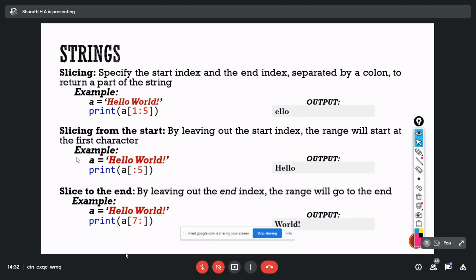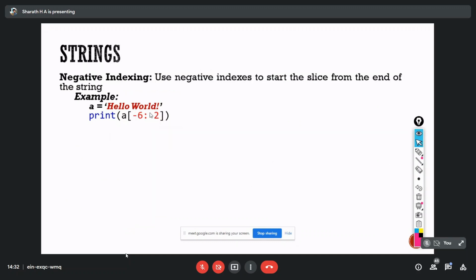In all these examples I had given positive values, whereas we can also use negative values. What's the difference between positive and negative values? Positive values always start from left to right, whereas negative values start from right to left. That means positive is from start to end, from left to right, whereas negative value is from end to start, from right to left. You can see that here.